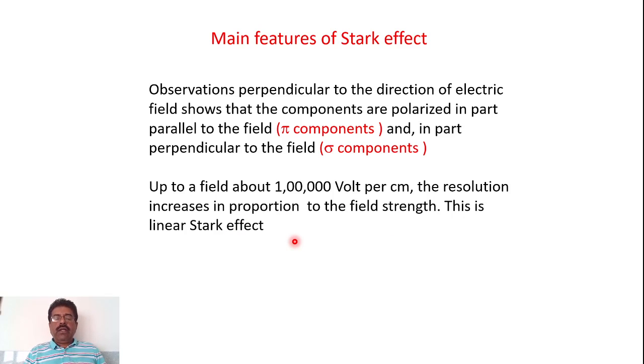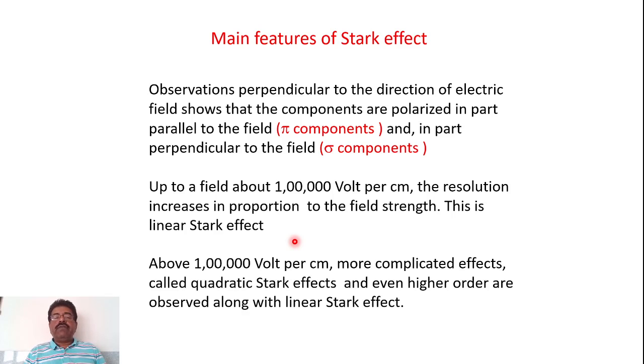Now another kind of Stark effect is defined when you apply an electric field greater than 1 lakh volt per centimeter. In such cases, more complicated effects have been observed, and this is named the quadratic Stark effect.